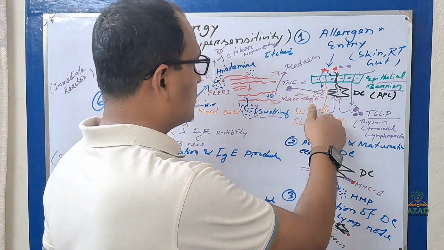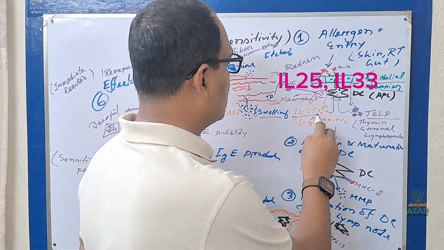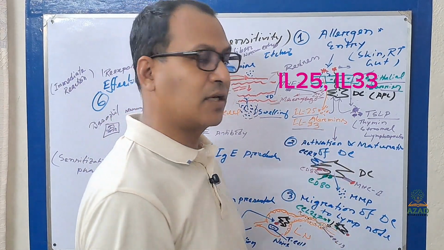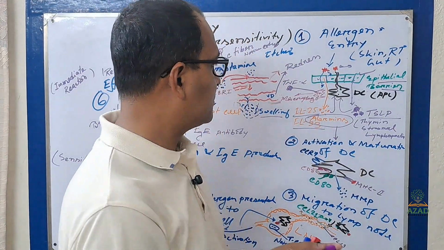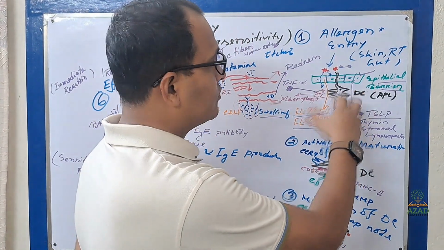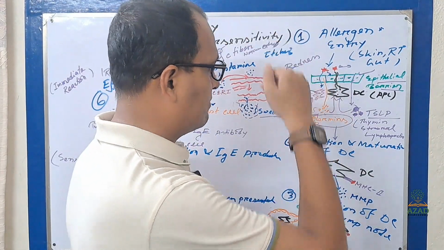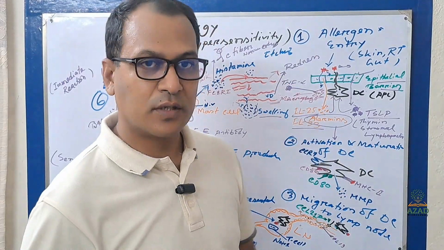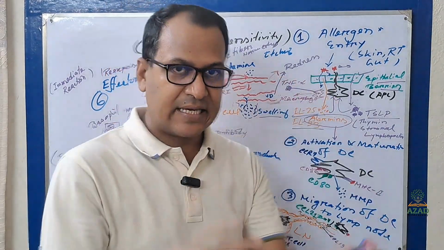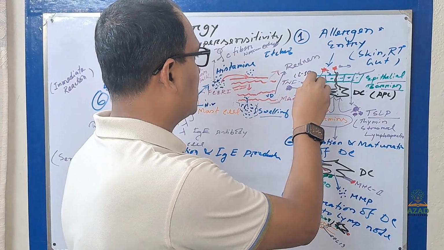Also, the epithelial cell can produce interleukin 25 and interleukin 33. These are alarmins, right? So they will be produced by the epithelial barrier, and macrophages can also produce some alarmins, such as tumor necrosis factor and interleukin 1 beta.